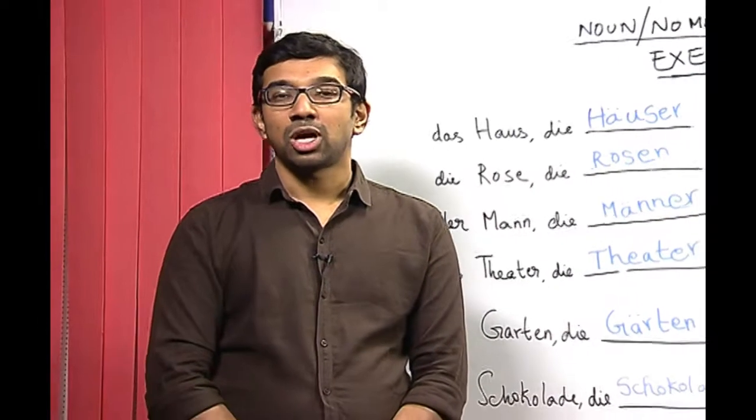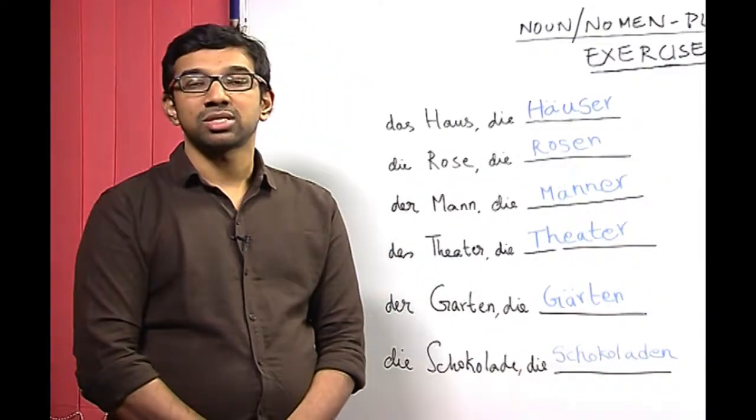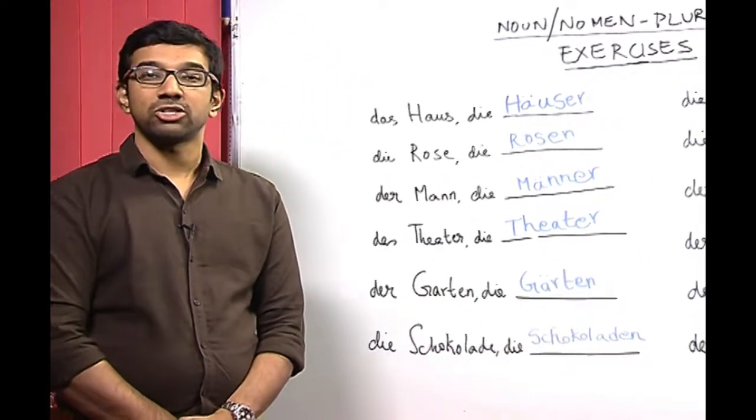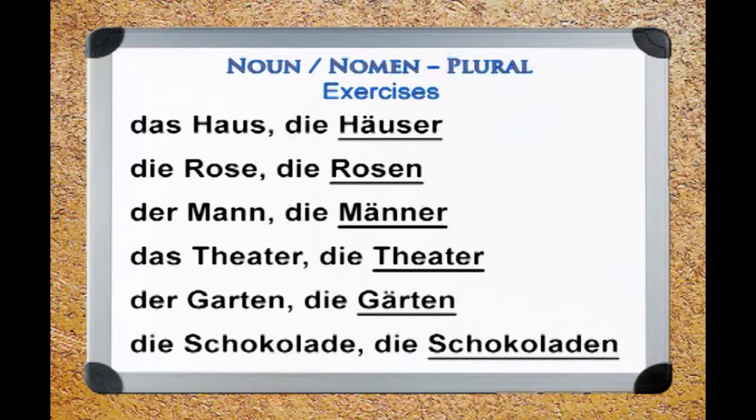So, we would now look at the answers given by our students and see if the answers are right or wrong. Das Haus, die Häuser. Das Haus is singular, die Häuser plural. As you can see, the change is happening where the A is replaced by an A umlaut and there is an addition of ER. So, the answer is right.